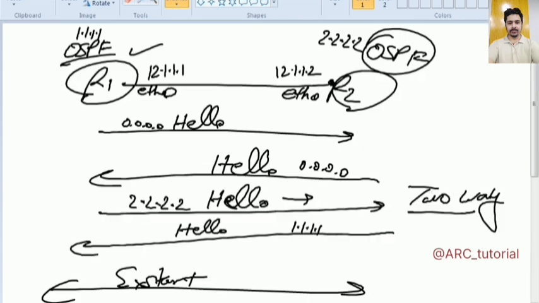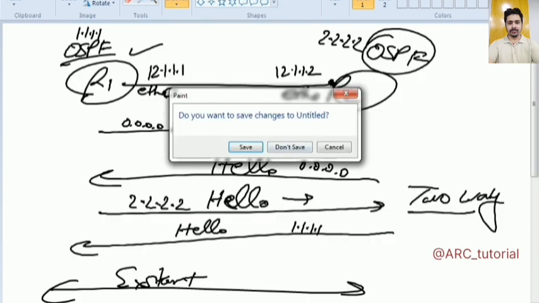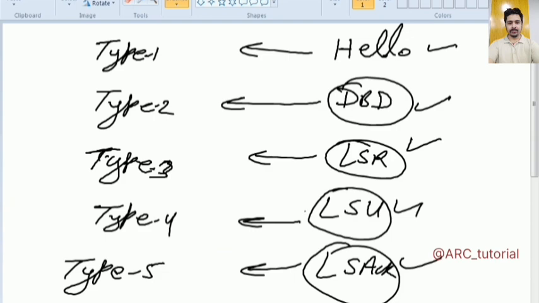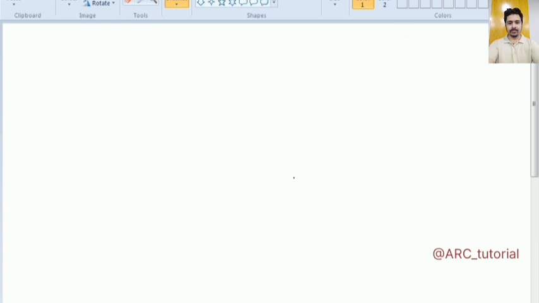Now after talking about neighborship states and types of packets, we have understood what the uses of all these types of packets available in OSPF are. Let's talk about the loop avoidance mechanism used by OSPF, the loop prevention mechanism available in OSPF.